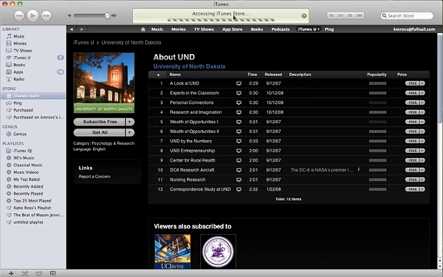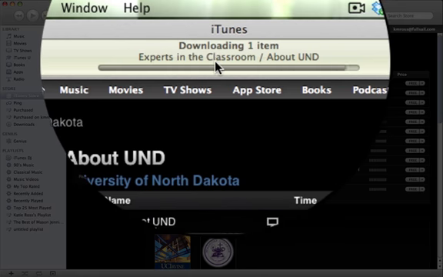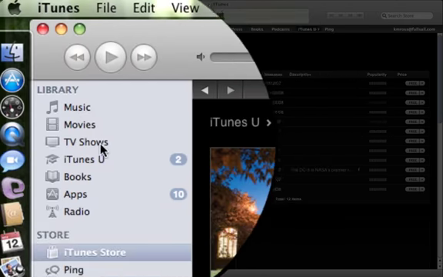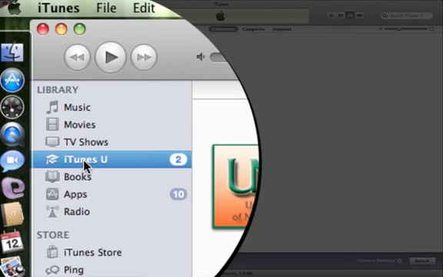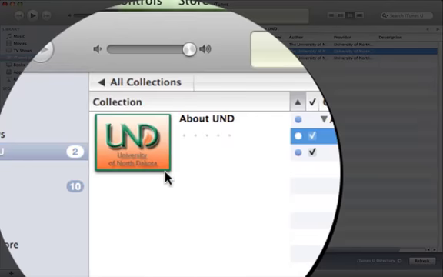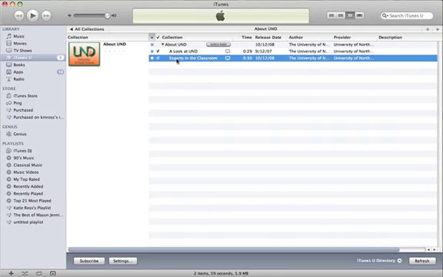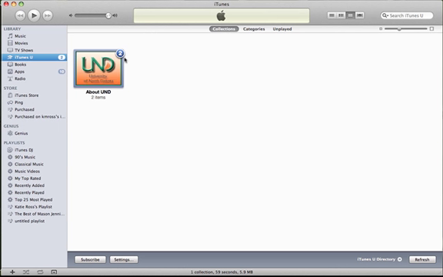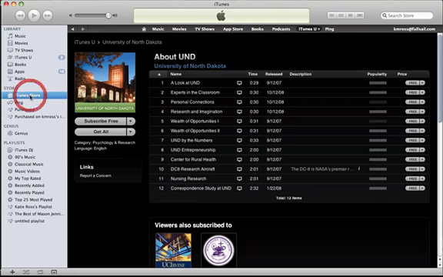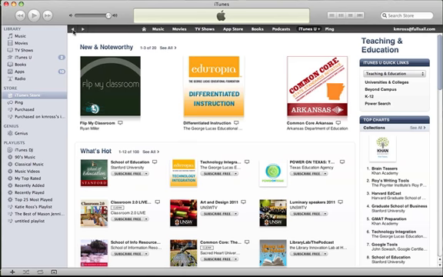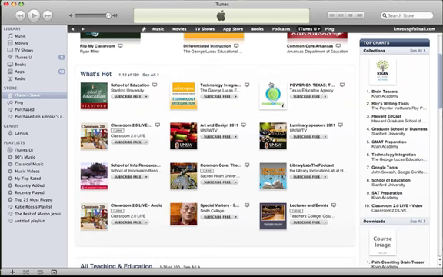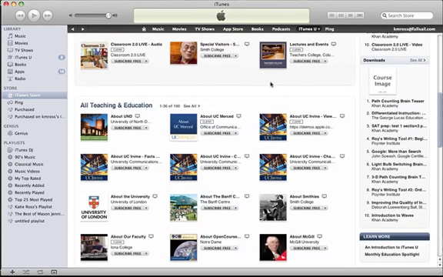You'll see right up here it's accessing the iTunes store. It's downloading one item into it. And then if you come right over here to iTunes U, you click on this, and I'll have my 2 things that I have so far downloaded. I downloaded a look at UND and experts in the classroom. Now to go back to iTunes U, just click on iTunes Store. It's going to take us to the last page we were looking at. We can go back, and again, we're back out in the main page, able to search through things.